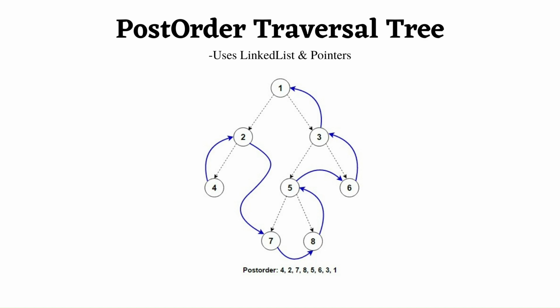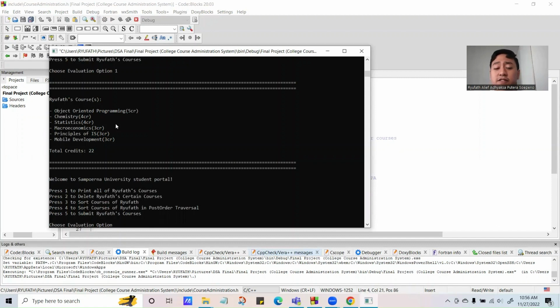And what exactly is a post-order traversal tree? It is a tree method used to get the postfix expression of a tree, following a left and right children policy, or left to right children policy. So as you can see, it starts from the left, from 4, the children number 4, node number 4, and then it goes to 2. And when the left children are done, it goes to the right children of the tree. Therefore, it goes to 7, 8, and then 5, and so on. Now that you know what post-order traversal is, we will then try to sort the courses in post-order traversal.